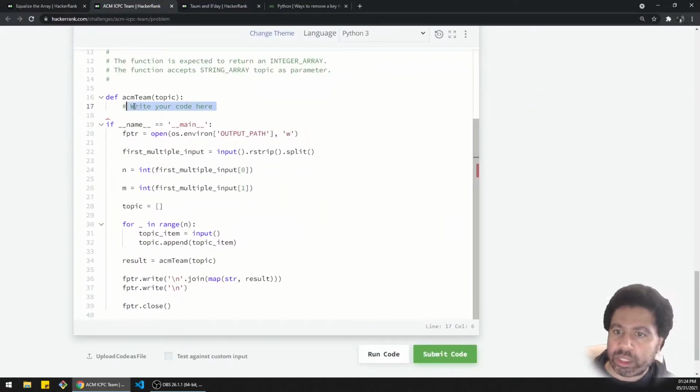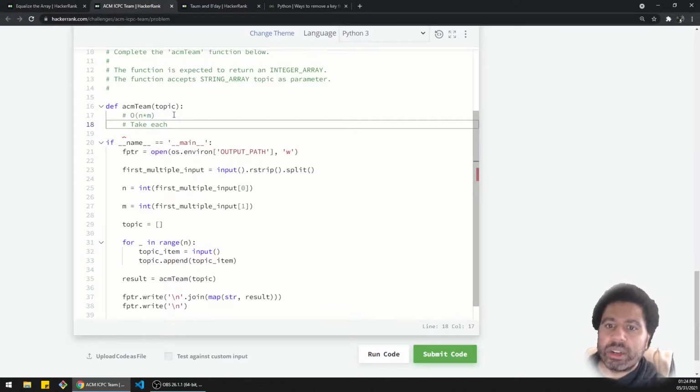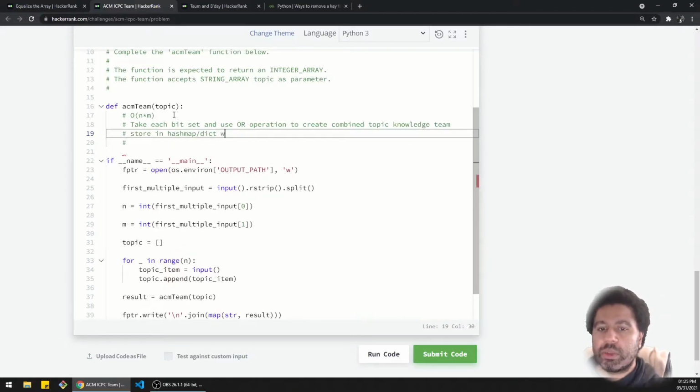Okay, so I think that's what I'll do. So here's my thought process. We're doing basically big O of n times n. So we're going to take each bit array, which is what I'm going to convert it to, or sorry, say a bit set, I should call it. So we're going to take each bit set and use the OR operation to create the combined topic knowledge of the team, store it in a hash map or dictionary, with a running count.